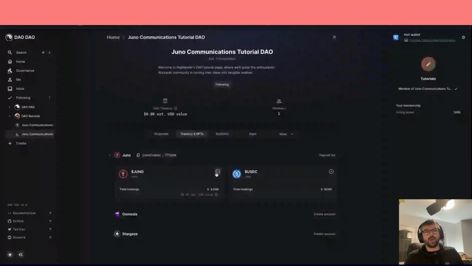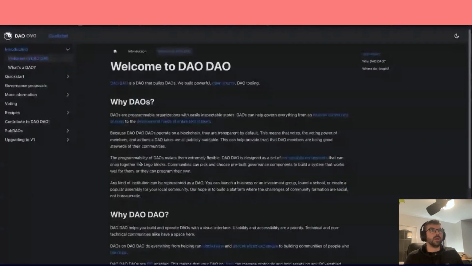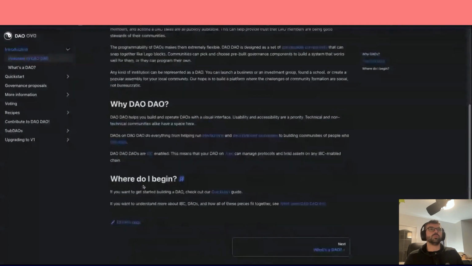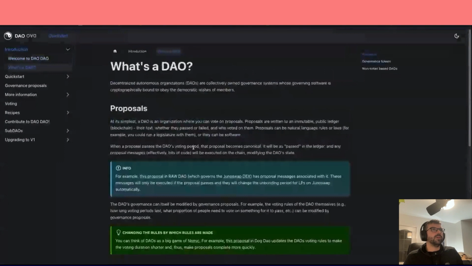If you don't know what DAO DAO is, just head over to DAO.zone, and there's loads of documentation there, which tells you a little bit about DAOs, what they do, and what they can be used for. Great little description here. I do like this. DAOs are programmable organizations with easily inspectable states. You have everything here if you need to just take a quick dive and get involved in it.